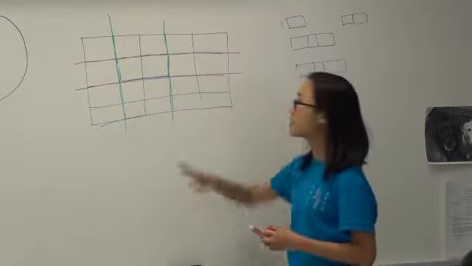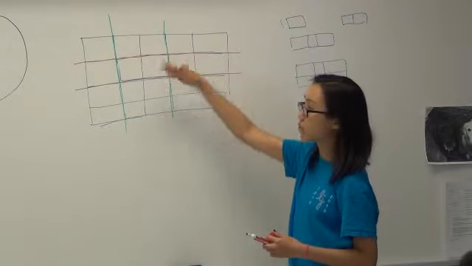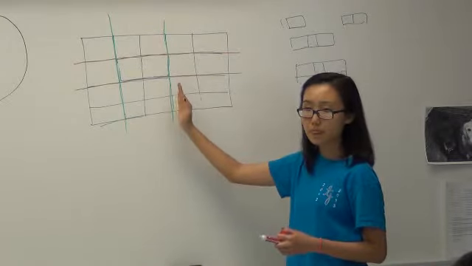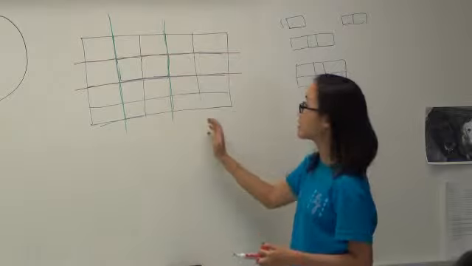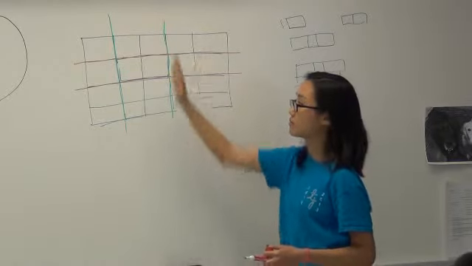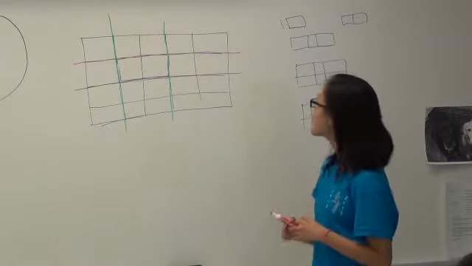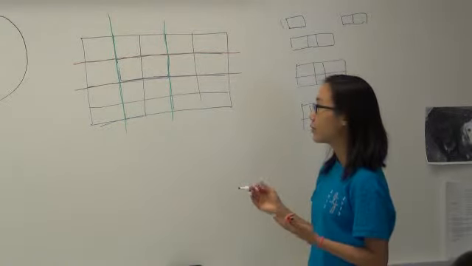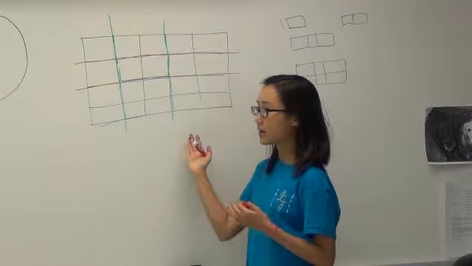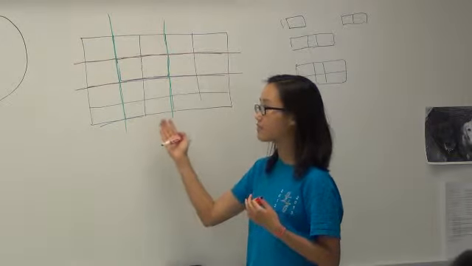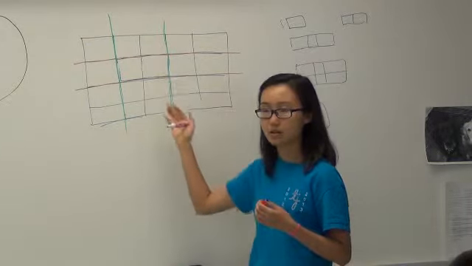So, do you guys see how this rectangle is defined by these 4 lines? Which are different lines in this grid, or whole lines in the grid. So to count the number of rectangles, we just need to figure out how many arrangements of these defining lines there are, right?